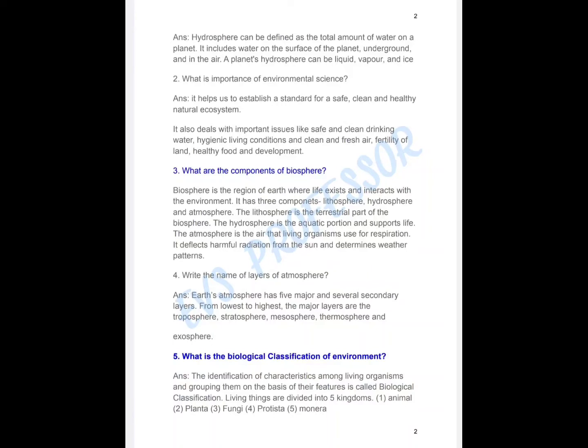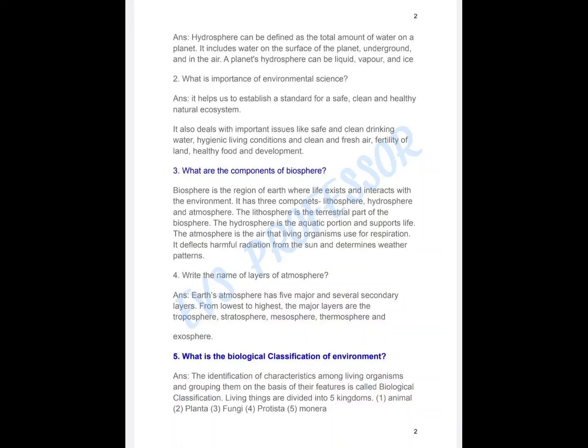The lithosphere is the terrestrial part of the biosphere. The hydrosphere is the aquatic portion and supports life. The atmosphere is the air that living organisms use for respiration. It deflects harmful radiation from the sun and determines weather patterns.